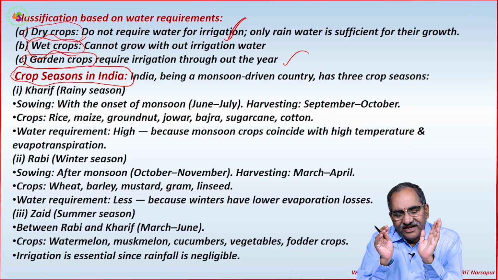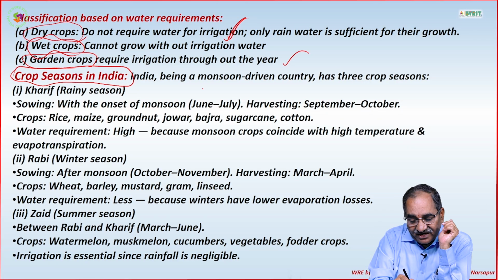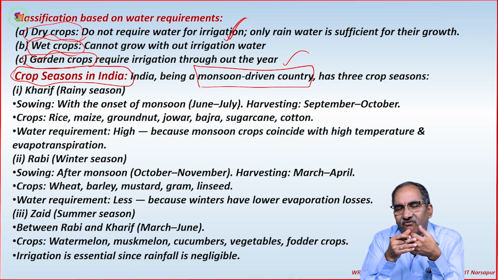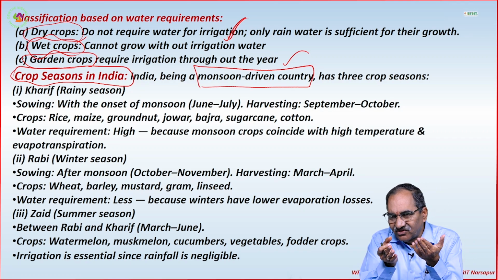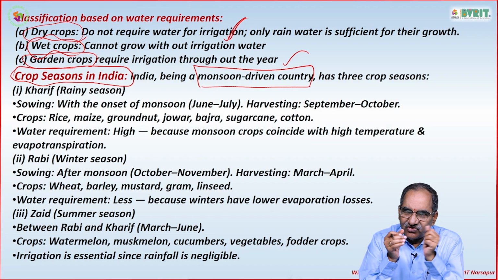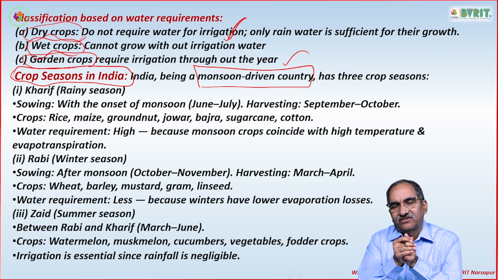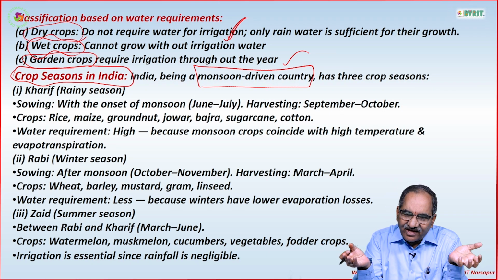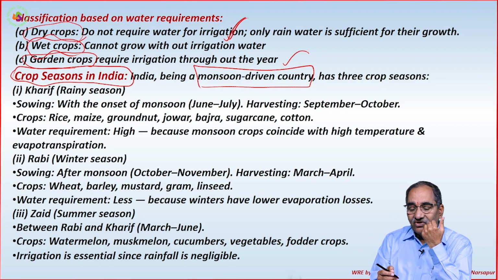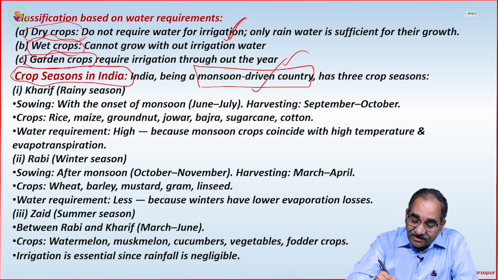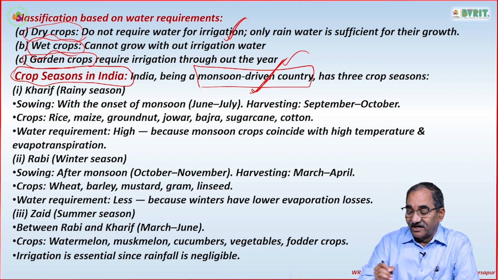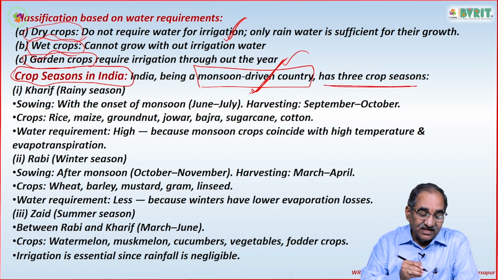You all know that India is a monsoon driven country. Monsoon driven country means for us most of the water for the crops comes only through the monsoon. So whatever water we get in the monsoon, we store it and we supply it through the irrigation channels throughout the year so that the crops can be raised. That is our philosophy. Please remember this wording: India is a monsoon driven country and has 3 crop seasons.